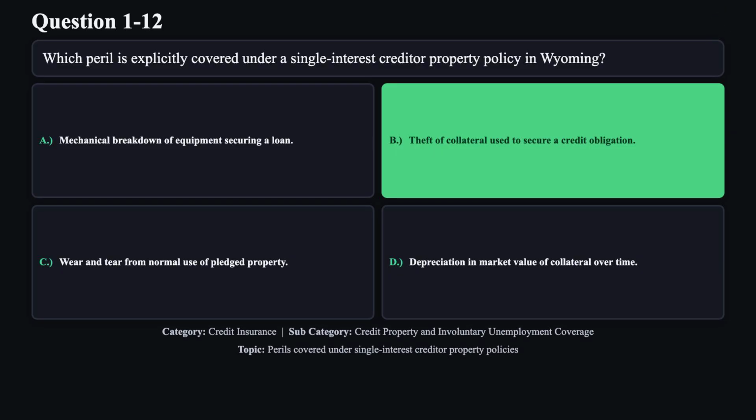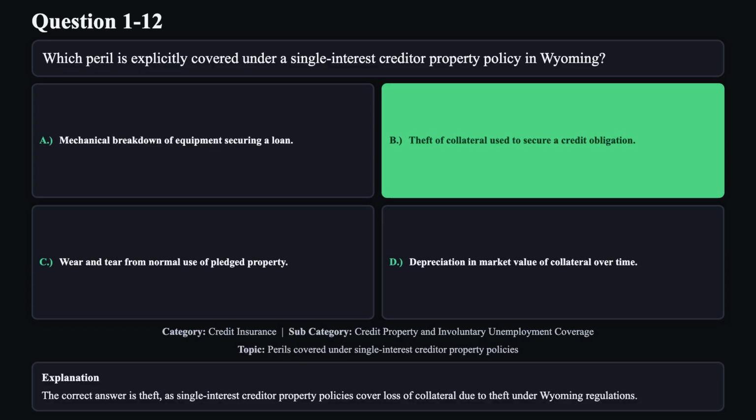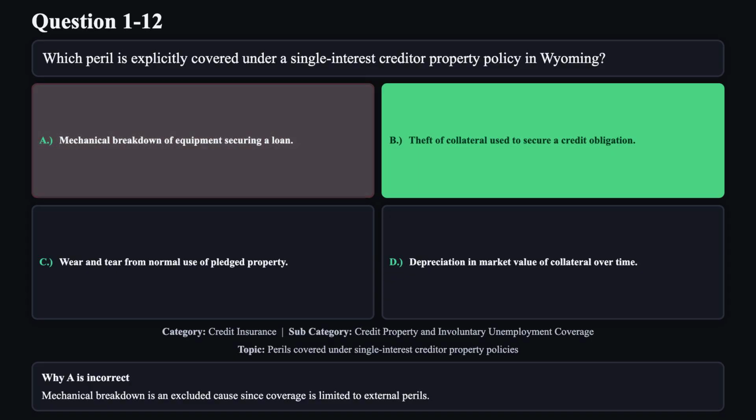The correct answer is B. The correct answer is theft, as single interest creditor property policies cover loss of collateral due to theft under Wyoming regulations. Reason A is not correct. Mechanical breakdown is an excluded cause since coverage is limited to external perils.